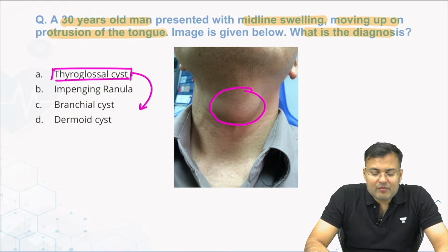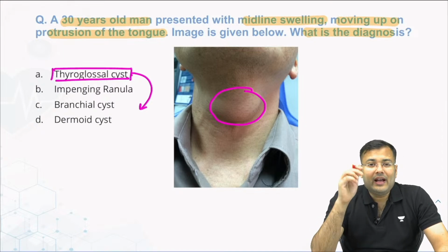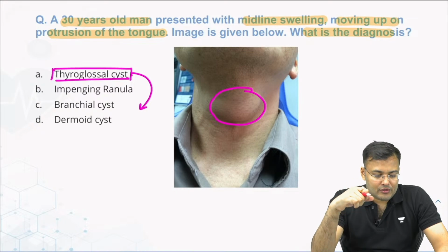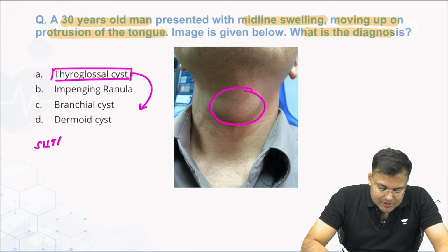Can anybody tell me what is the treatment of choice? Richa, Girisha, you are correct. What is the treatment of choice, guys? Tell me. For thyroglossal cyst, treatment of choice. And you have to tell me the most common location also. Sistrunk operation. Vijendra Singh, you are correct. It is Sistrunk operation.